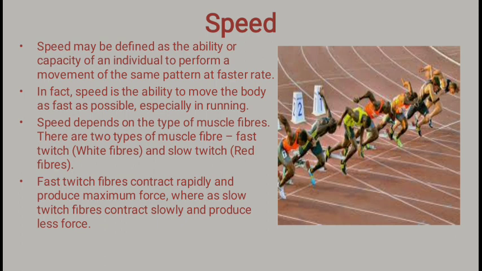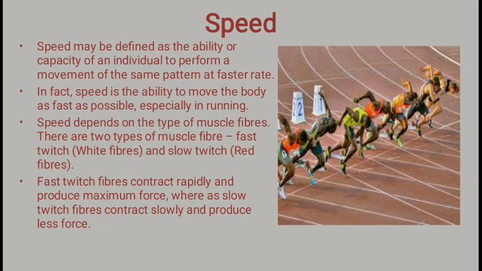It is a genetic, biological factor, and it is inherited. It depends upon the muscle fiber, because muscle fibers are of two types: fast twitch fibers and slow twitch fibers. Fast twitch fibers are white fibers, and slow twitch fibers are red fibers.